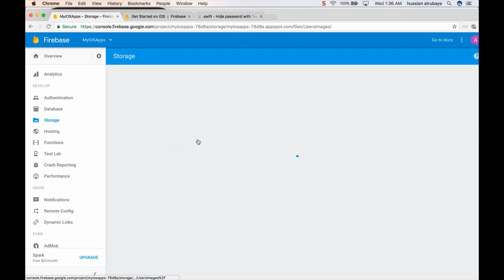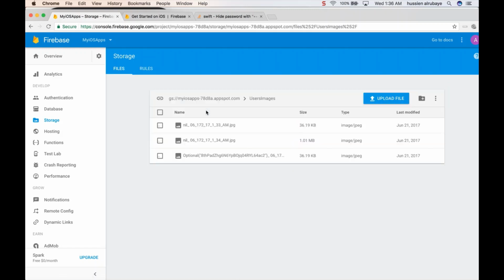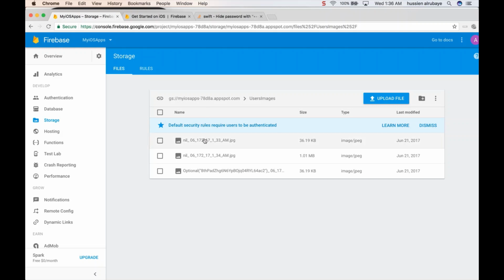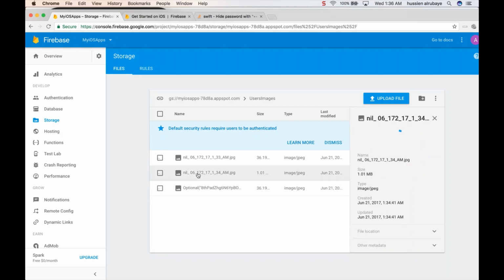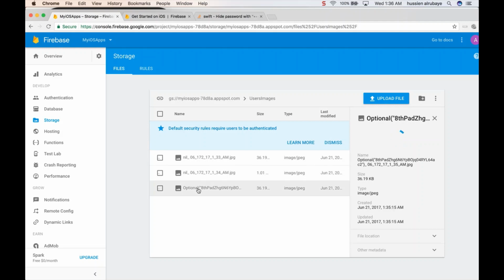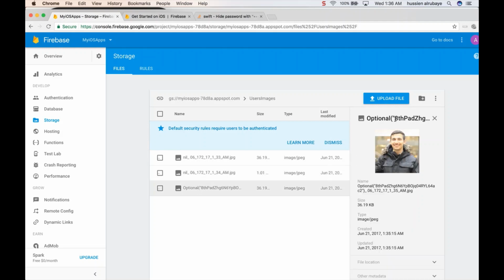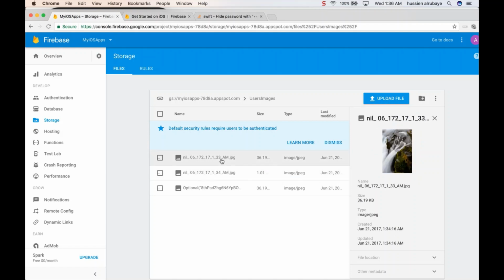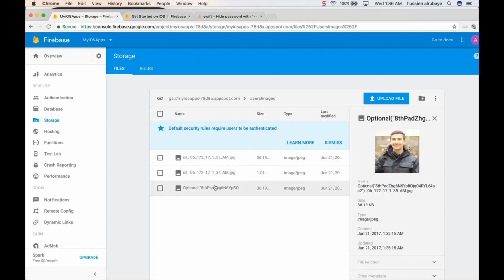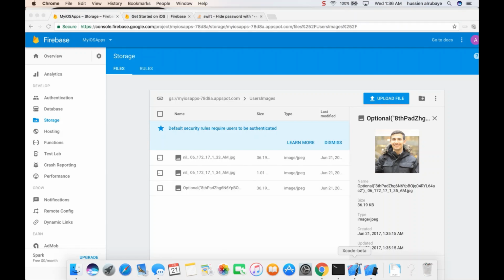This is the user images folder. Yes, we are uploading images. See here, first of all it gives you null for the user UID. Second, it gives you this string Optional, which is also not the one that we wanted. We want to have it as a name for it. Every image will have this string for the optional and this name for it. So every string has a different image. Whenever you want to upload, it will be really easy to upload the image.